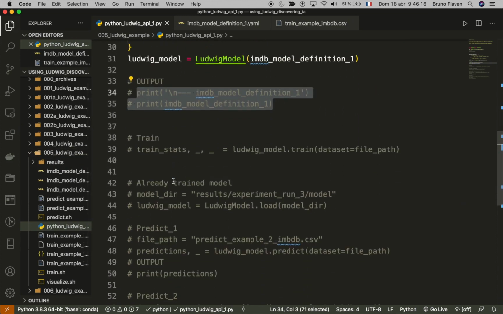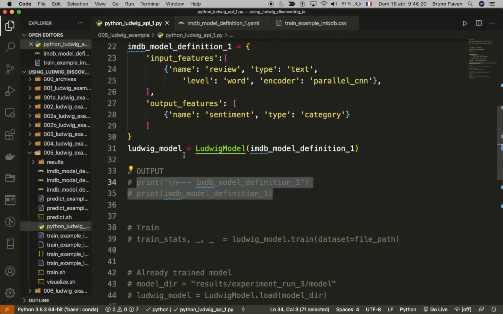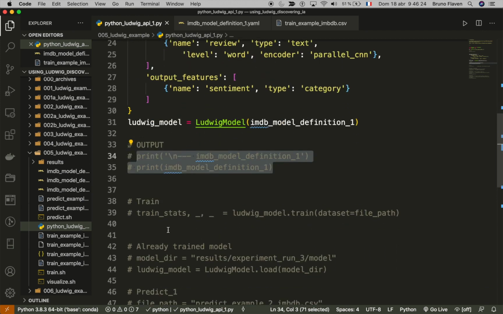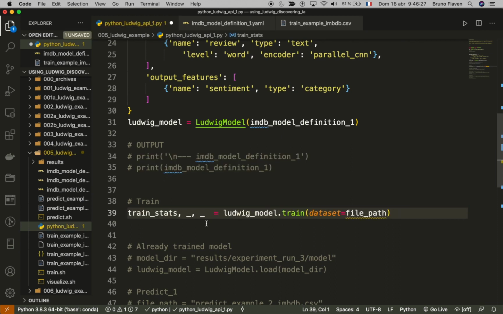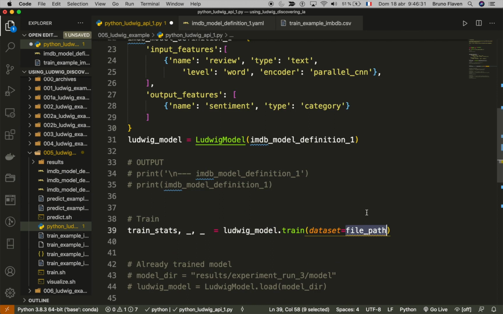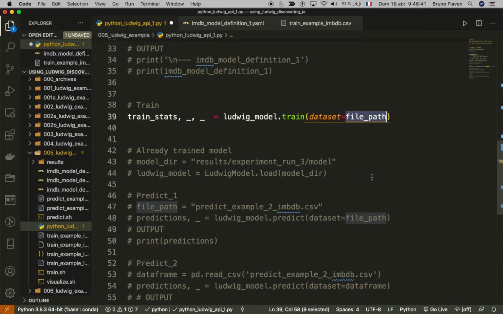So I can train the train statistics. Right here, I've already trained, so I'm not going to do that. But if I uncomment that, then it will load. Where is the file? Yeah, it will call the data set. The data set will be here.